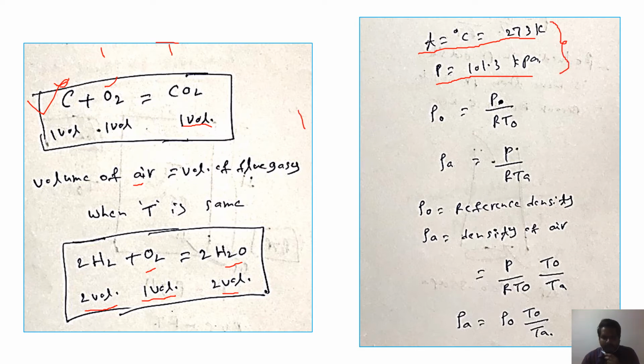As we know, PV equals MRT. So M by V equals P by RT.